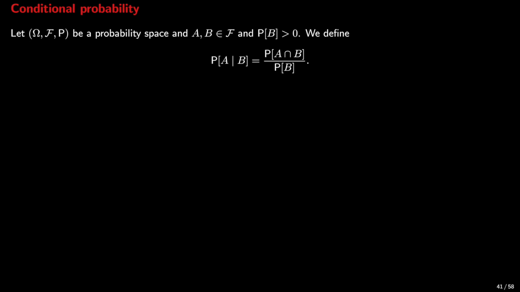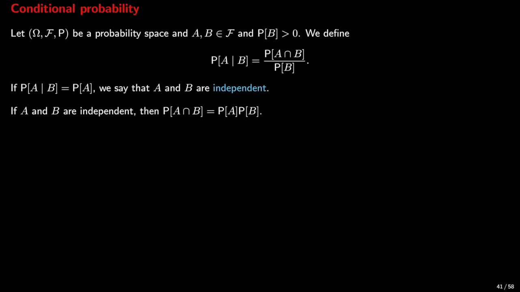Given a probability space (Omega, F, P) and two events A and B, where the probability of B is not equal to 0, the probability of A conditional on B is defined as the probability of A and B happening, or what's the same, the probability of the intersection of A and B, divided by the probability of B.